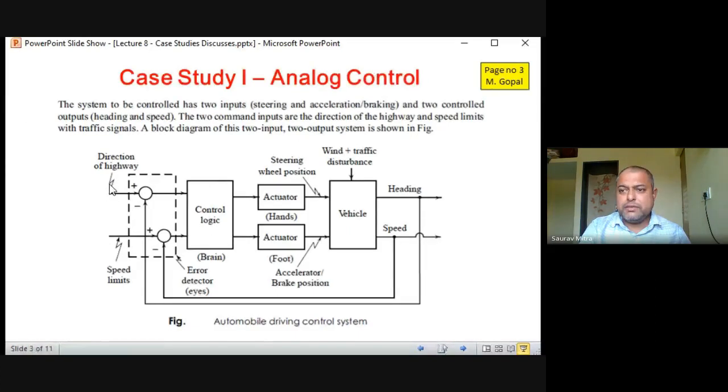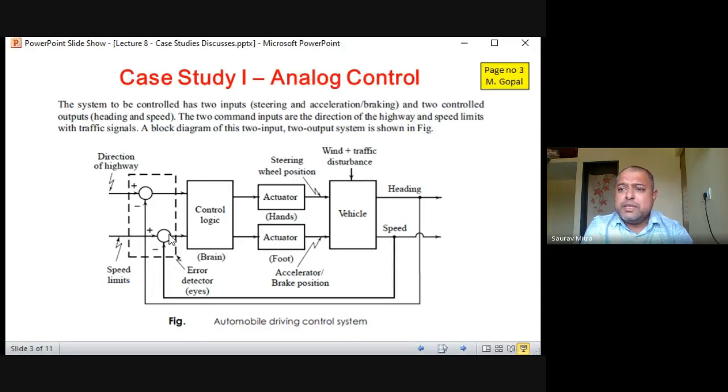So set points are coming from two things. One is the direction of the wheel or the steering, and the second thing is the speed limit, that is the accelerator. Hence there are two loops you can find. There will be two controlling variables and two set points. Some buses you might have seen, for state government and all, the speed limit is fixed. They do some mechanical arrangement there, and set a fixed speed limit, maybe 60 kilometer per hour or 70 kilometer per hour. Either we can do it mechanically or by electronic means. That speed limit has to be kept at 60 kilometer per hour.